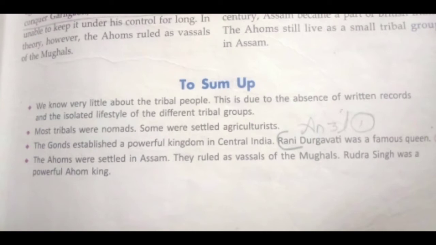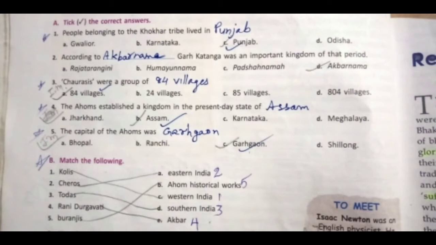The Gonds established a powerful kingdom in central India. Rani Durgabhadi was a famous queen. Then the Ahoms settled in Assam. They ruled as vassals of Mughals. Rudra Singh was a powerful Ahom king. This is the summary of the entire lesson of the tribal communities. Now let us start with the MCQs.